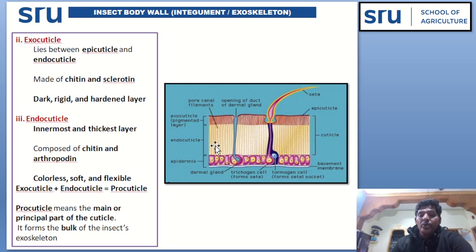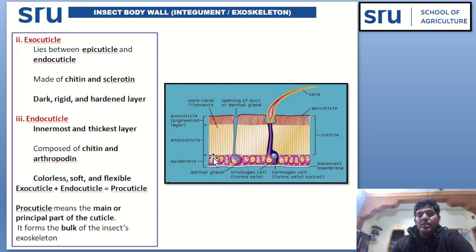Exocuticle and endocuticle combinedly are known as procuticle. Procuticle means the main or principal part of the cuticle, since it forms the bulk of the insect's exoskeleton. So we have discussed the cuticle. That is, the cuticle is made up of epicuticle, exocuticle and endocuticle.